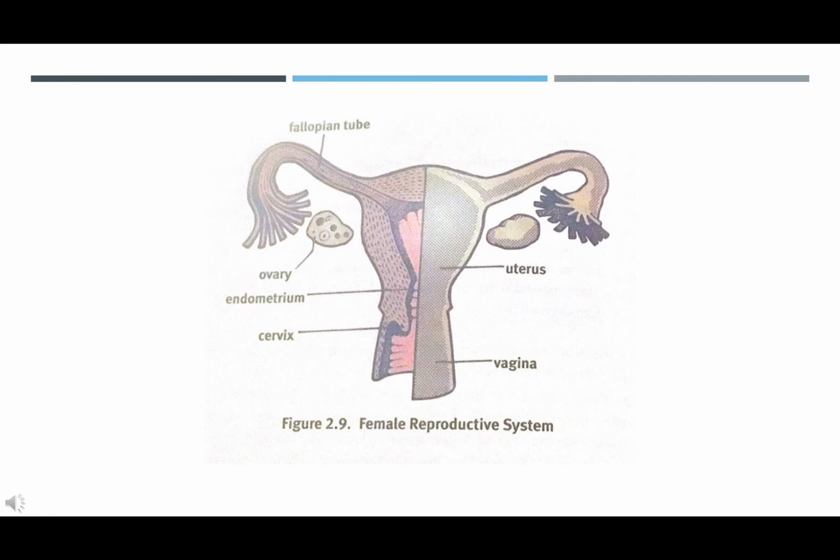The secondary oocyte undergoes the second meiotic division to split into a mature ovum and another polar body, which will eventually be broken down. A mature ovum is a very large cell consisting of large quantities of cytoplasm and organelles. The ovum contributes nearly everything to the zygote: half of the DNA and all of the cytoplasm, organelles including mitochondria, and RNA for early cellular processes, whereas sperm only contribute half of the DNA. Upon completion of meiosis II, the haploid pronuclei of the sperm and the ovum join, creating a diploid zygote.